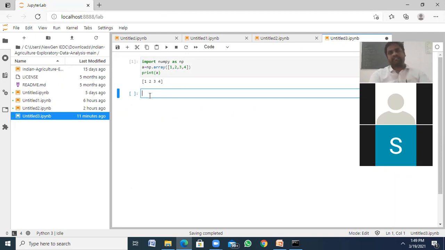How can we create a two dimensional array? Here I'm using b = np.array of 1, 2, 3 and 4, 5, 6.